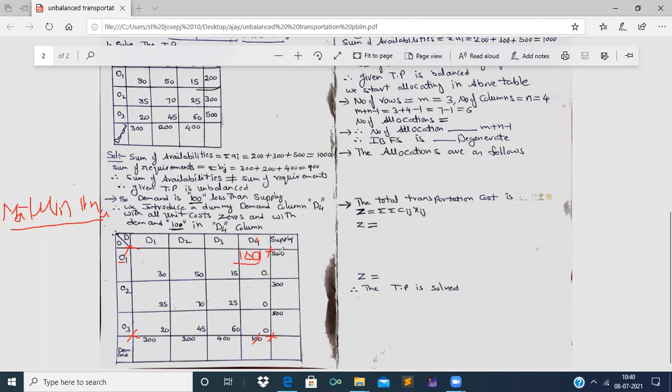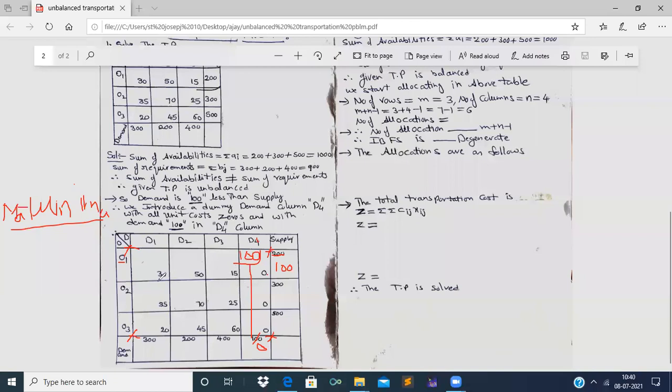Now after allocating, I will take out 100 from this 200. Then we will be left with 100 supply. And here, after allocating 100 in this demand, we are left with 0. So now we will strike off the column, because for this column D4, demand has become 0. Now the leftover cost matrix is 30, 50, 15, 35, 70, 25, 20, 45, 60.